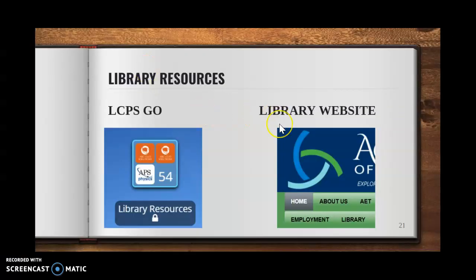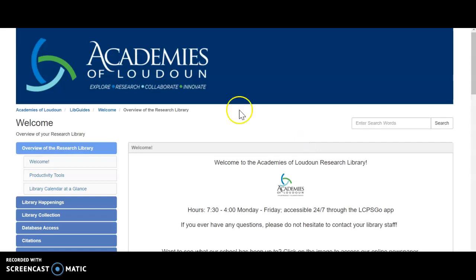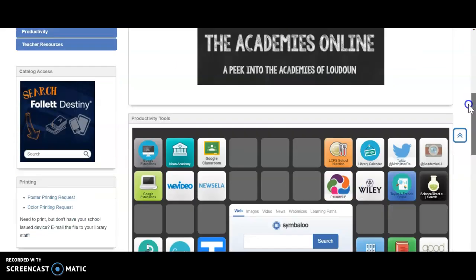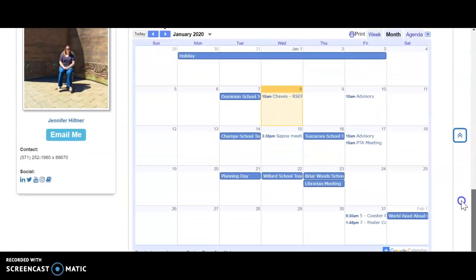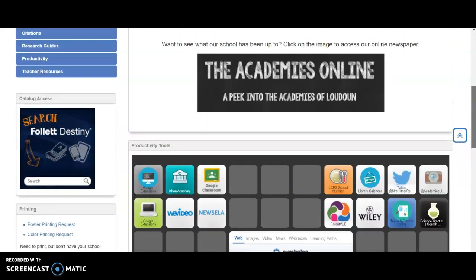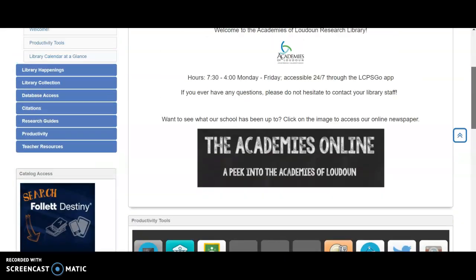The other place you can go to find information in your content area is your library website. So from the Academies of Loudoun webpage, click on the little thing that says library, and that will bring you to your library site. There is an abundance of information on your library site. I have been updating it as quickly as I can.